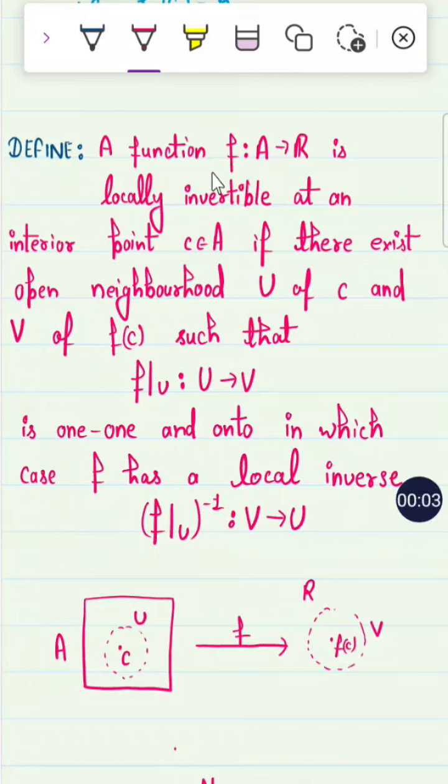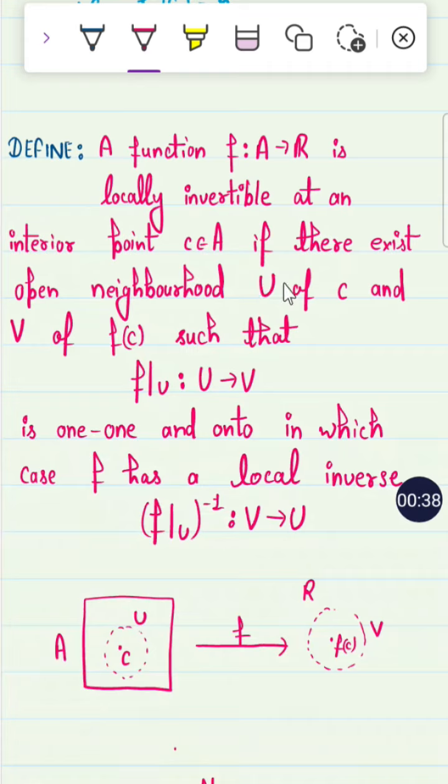Let us define the inverse function theorem. What is the inverse function theorem? That is when we have a function f from a set A to the real numbers R. It is said to be locally invertible at an interior point c in A if there exists an open neighborhood U of c.